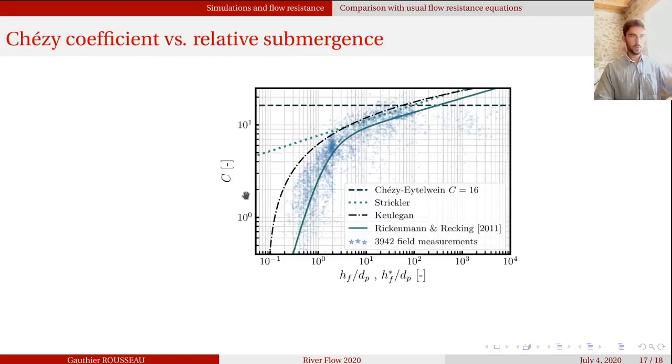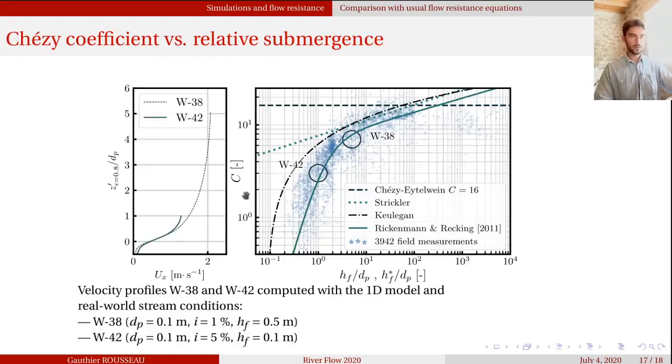Coming back to the plot that we saw before, here are two simulated profiles, and to explain better the link between these profiles and this point: for these two profiles we depth average the quantities to obtain the depth average velocities, then produce the C coefficient, and we also have a submergence here.